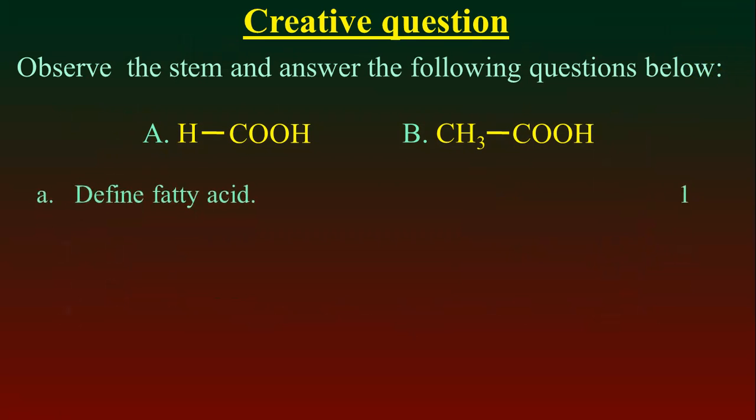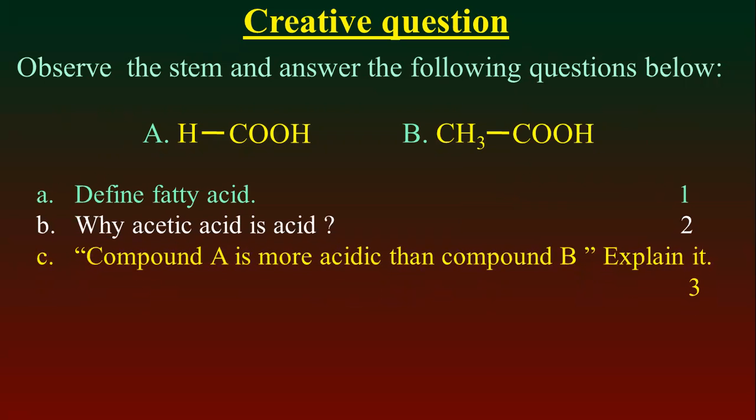Here you see that two compounds are present, the first one is formic acid and the second one is acetic acid. By using this stem, you may solve the following questions.